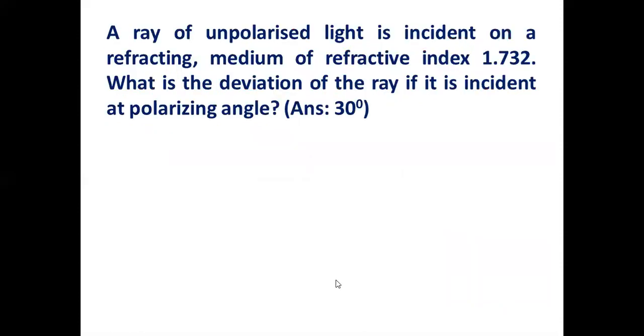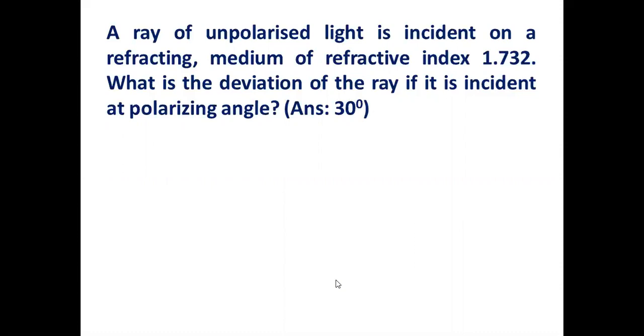Okay. One more problem. Last one. Please bear with me. And here we will stop wave optics. A ray of unpolarized light is incident on a refracting medium of refractive index 1.732. So we are making unpolarized light incident on a medium of refractive index 1.732. What is the deviation of the ray if it is incident at the polarizing angle? What may be the deviation?